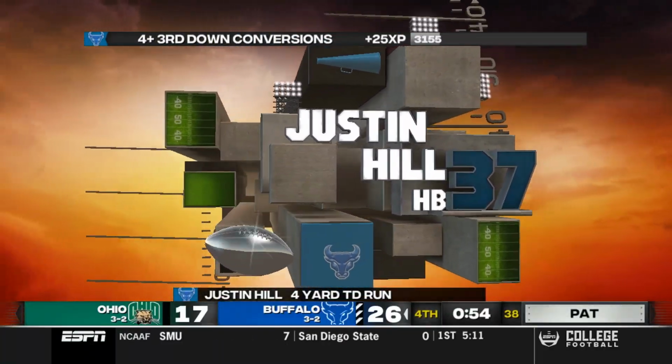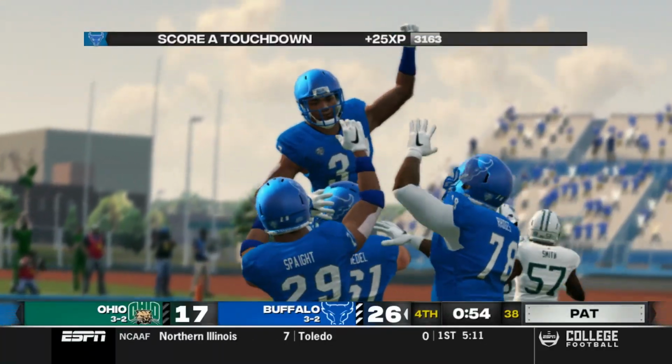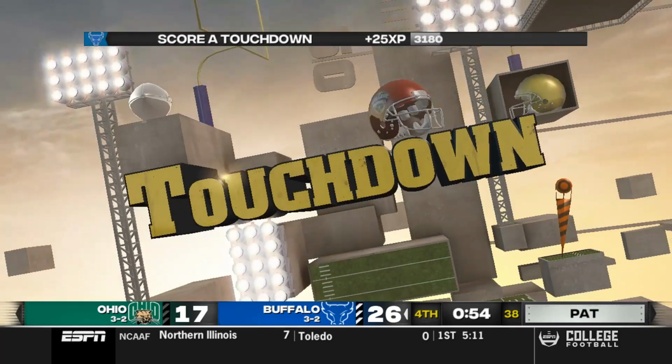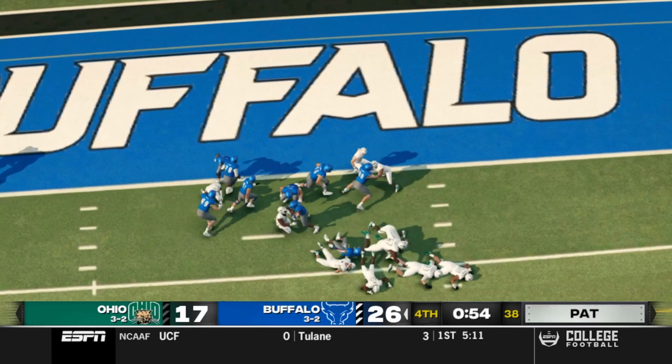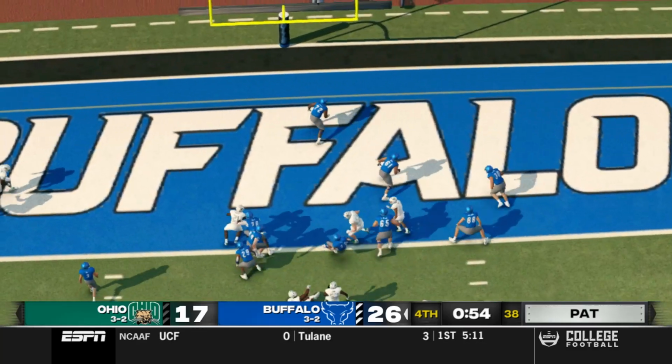What? And walks into the end zone. He wasn't down on that. He should have gone down so they could drain the clock. But that's a touchdown for Justin Hill. Who could have seen that? That looked like he was down. He had to have been down on that.